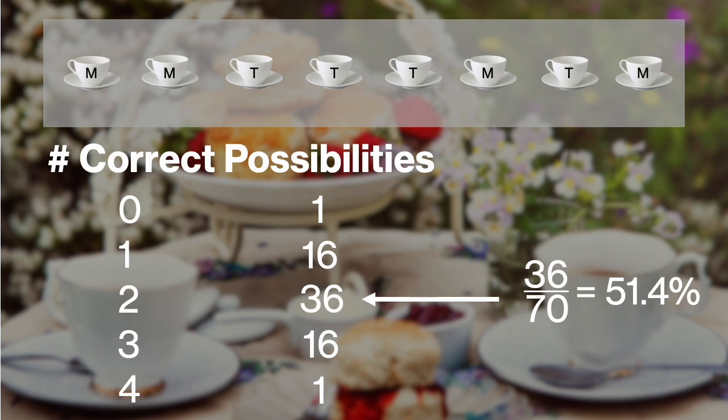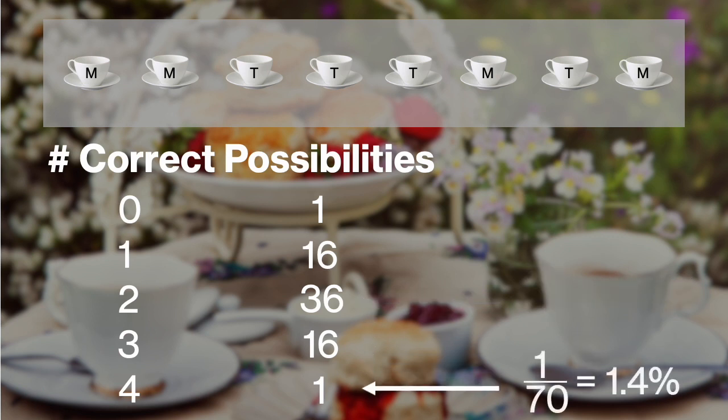Suppose instead 4 out of 4 correct. According to the story, the way Ronald Fisher told it, that's actually what happened. She got all 4 of them. She nailed it. Well, the odds of doing that, assuming that you're guessing completely at random, are only 1 out of 70. That's about 1.4%. That's pretty unlikely, right?